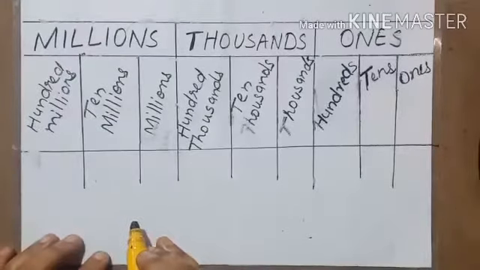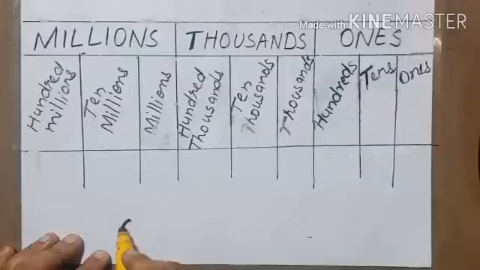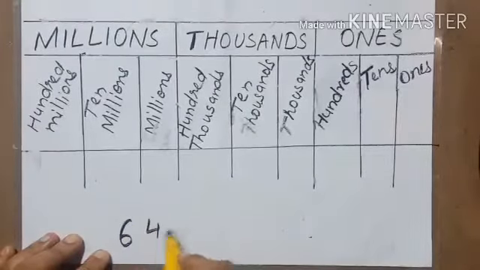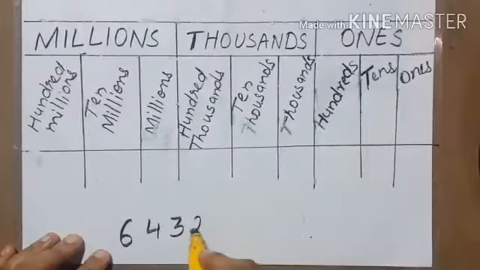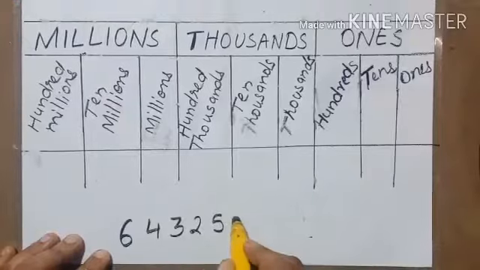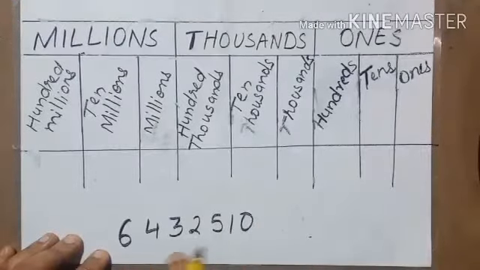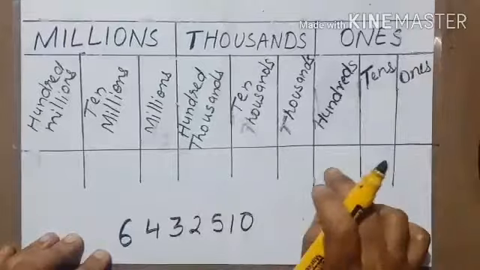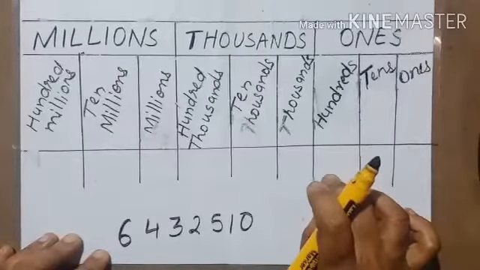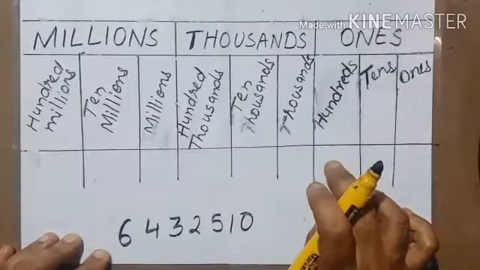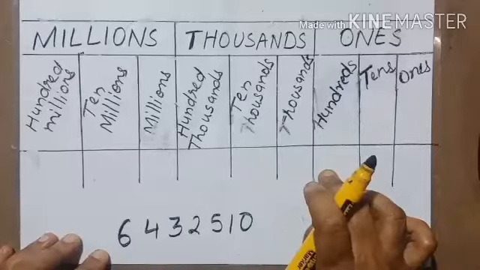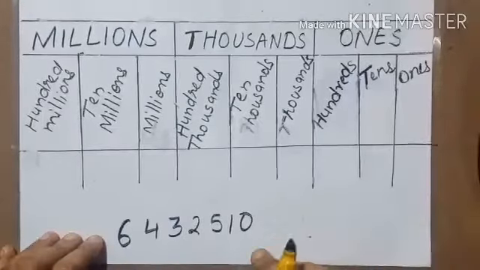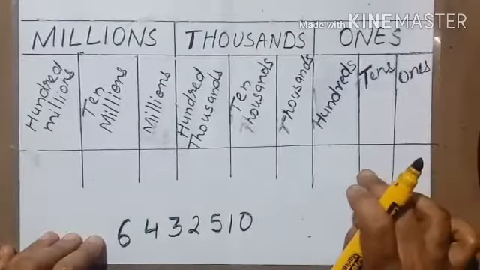So I'll write here one example: 6, 4, 3, 2, 5, 1, 0. This is a 7-digit number. You have to write this number in the international place value system.